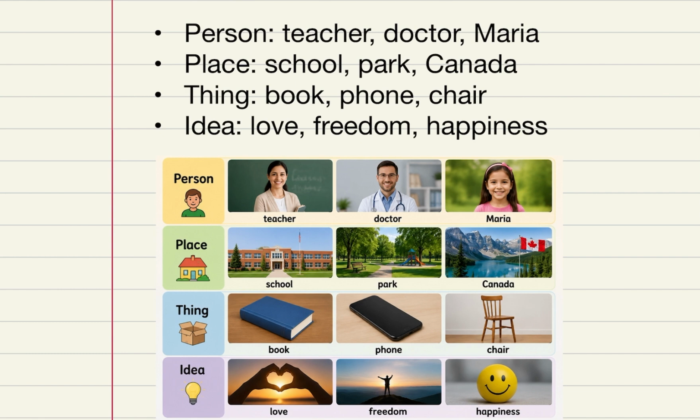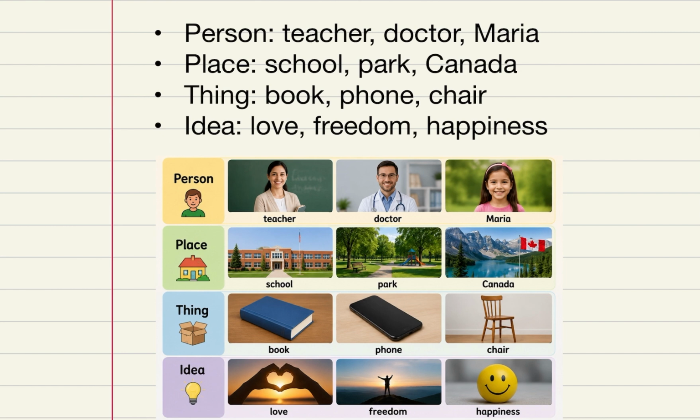You can see from these pictures, you can see a person. So this is a being. That's what we mean by a person. And then a place, and then a thing, something usually that's inanimate, like a phone, a chair, a house. Those are examples of things. And an idea is something that's not tangible, something we can't touch.